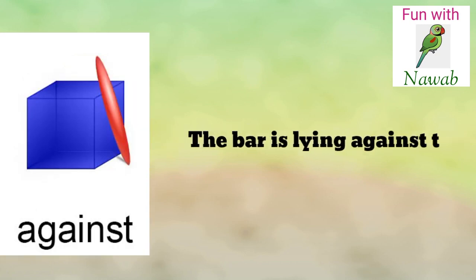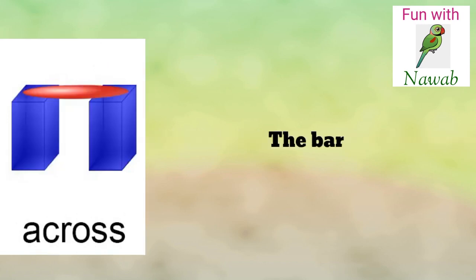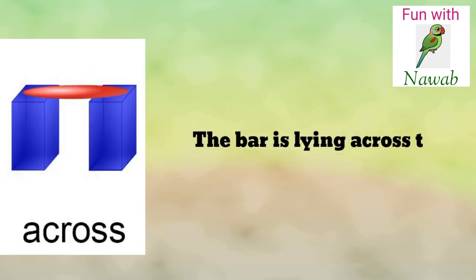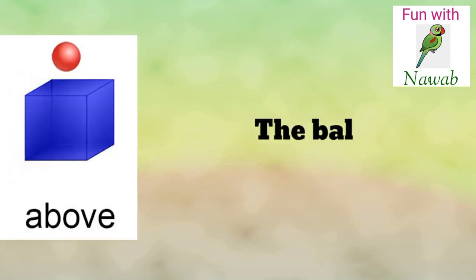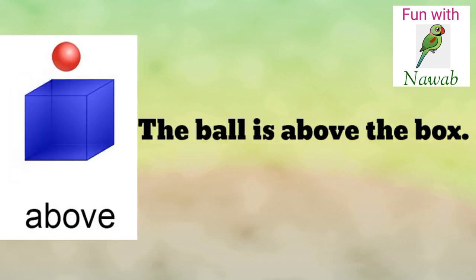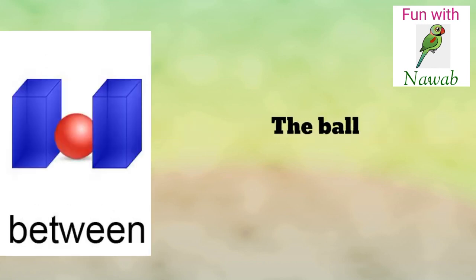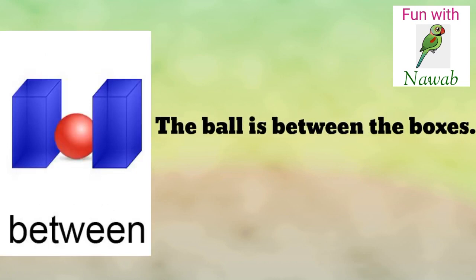Against. The bar is laying against the box. Across. The bar is laying across the boxes. Above. The ball is above the box. Between. The ball is between the boxes.